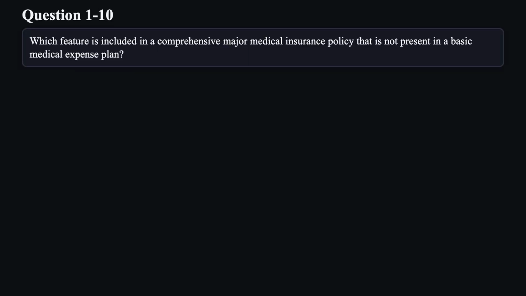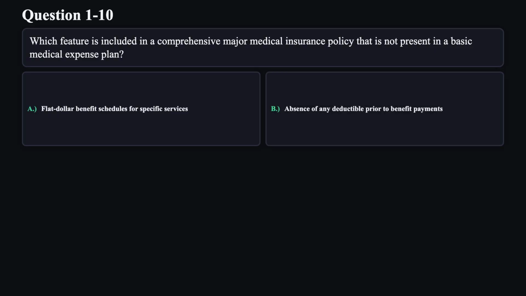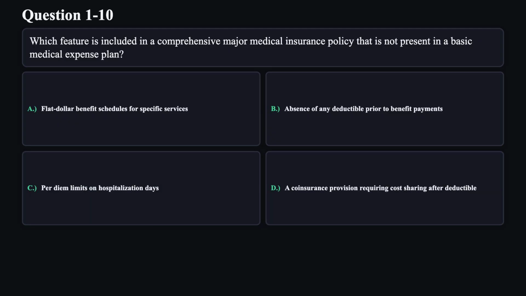Question 10. Which feature is included in a comprehensive major medical insurance policy that is not present in a basic medical expense plan? A. Flat dollar benefit schedules for specific services. B. Absence of any deductible prior to benefit payments. C. Per diem limits on hospitalization days. D. A coinsurance provision requiring cost sharing after deductible.